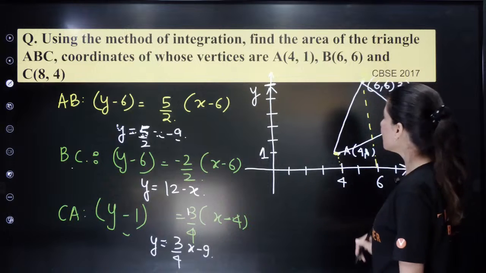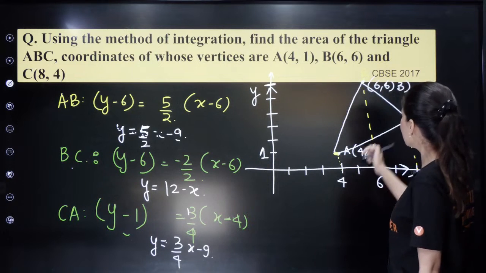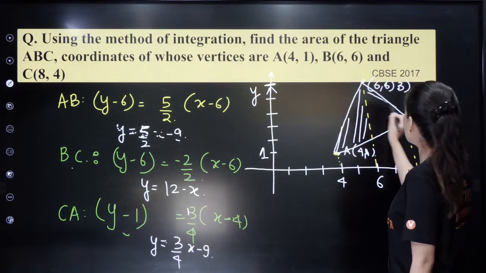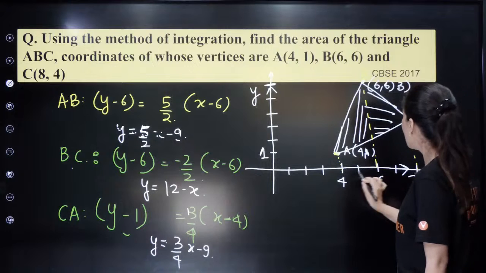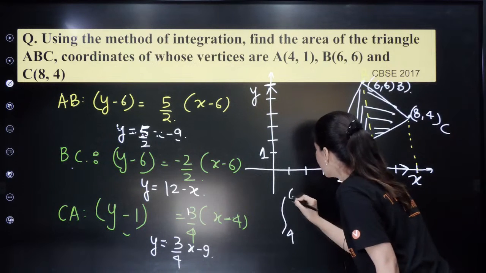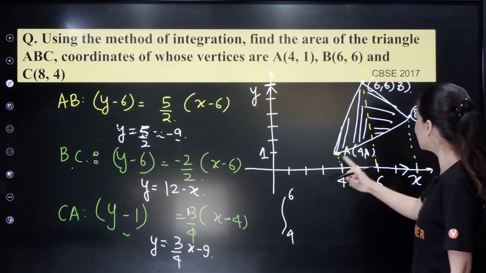Now you have all three equations. How do you integrate? First you need this area, and next you need this area. So from 4 to 6, you have to integrate equation of AB minus equation of AC.